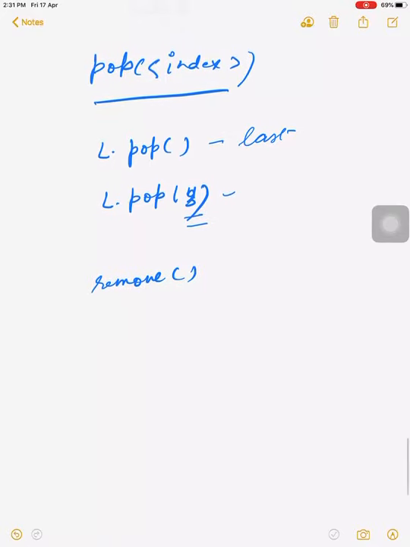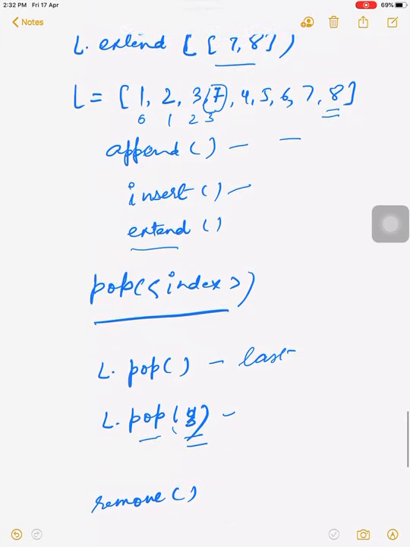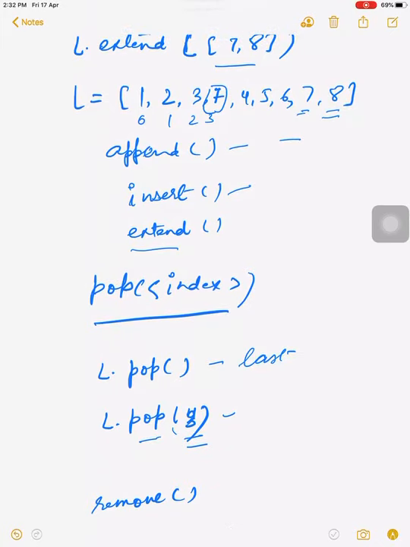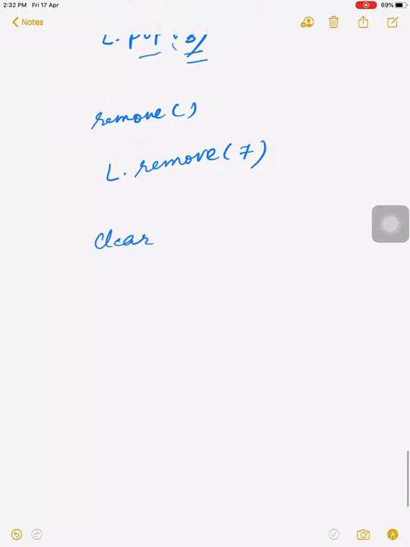Now the last function which we use is remove. What is the purpose of the remove function? The remove function removes a value. Like in the pop function we pass the index, while in the remove function we pass the value. For example, L dot remove 7 means the value 7 will be deleted from our list. This is not about the index. The remove function always takes the value in place of the index. Hope you understand the difference between all these functions.